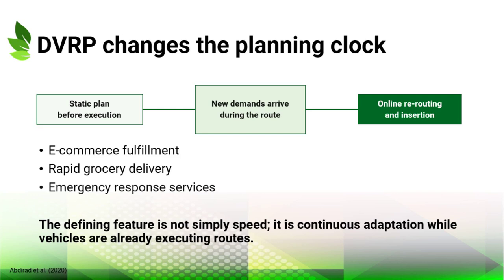This requires online re-optimization under time, capacity, and service constraints. The chapter connects this logic to real operational settings such as e-commerce, grocery delivery, and emergency response. In those contexts, the value of routing intelligence lies in continuous adaptation rather than in a single planned route.